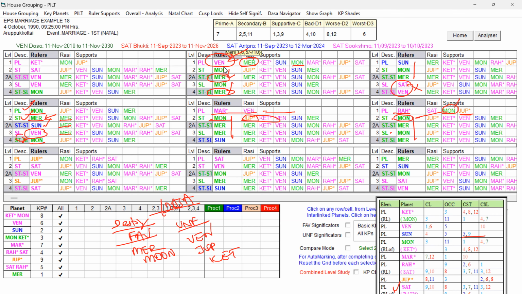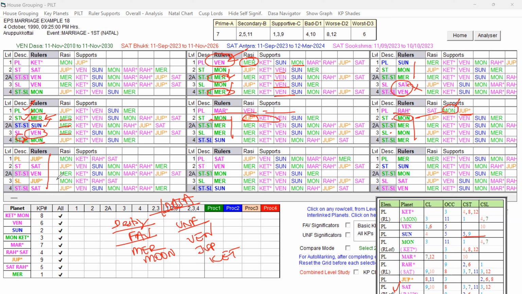After that, there were discussions between them during Mars Bhukti, and I think the child was born. After childbirth also, in Mars Bhukti, she did not come. And in Rahu also, he did not come. There were discussions happening. But during Jupiter Bhukti, you can see Jupiter is strongly unfavorable. Look at Jupiter, 2, 6, 8, and Saturn is talking about 9, 10, 3 and 12 significators, representing Rahu. So all are unfavorable and no green is present. During Jupiter Bhukti, the legal divorce happened.